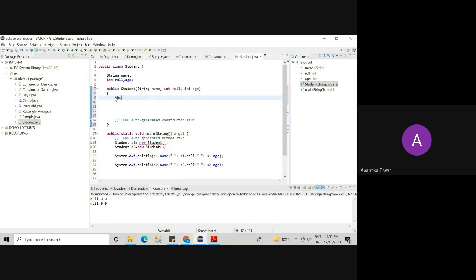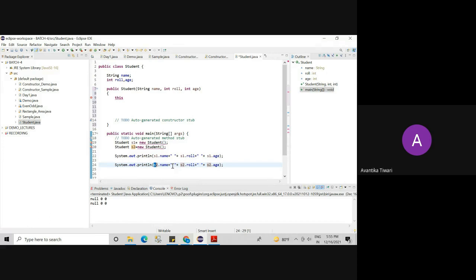Now I told you the this keyword is used to refer to the current object. If I talk about S1, this will refer to S1. If I'm talking about S2, this will refer to S2. The this keyword in Java means the current object. Why do I repeat these sentences? So that you note down: the this keyword in the Java programming language is used for referring to the current object.